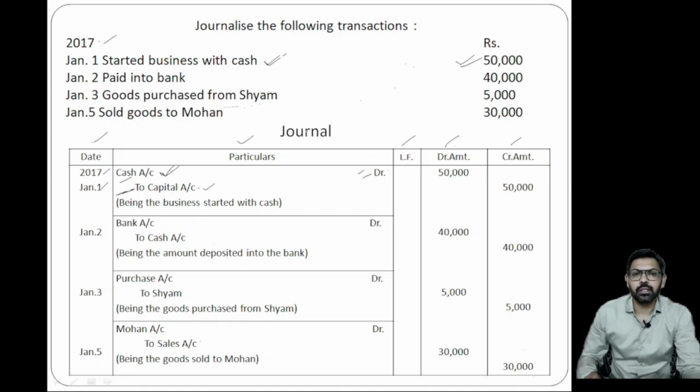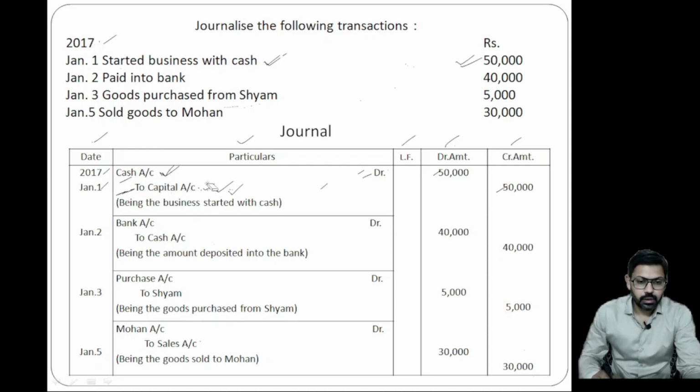That's why cash is converted into capital, and capital is a liability. So to capital account, that means the capital account will be credited. It is a personal account, a representative account, so it will be credited. This is 50,000, this is 50,000.